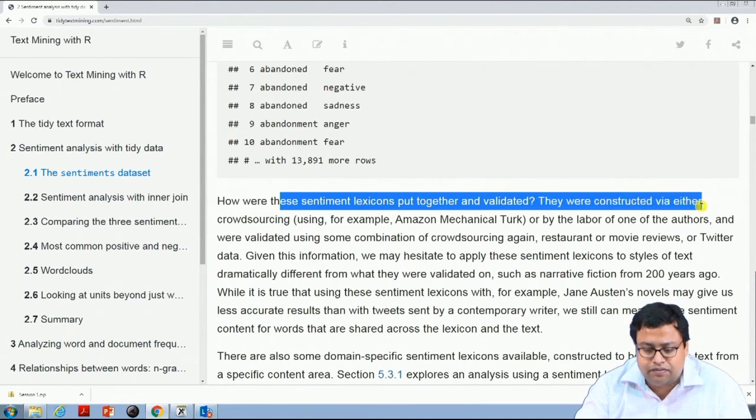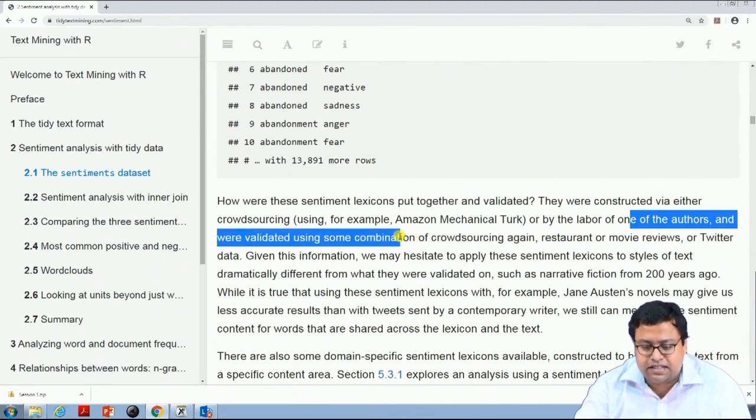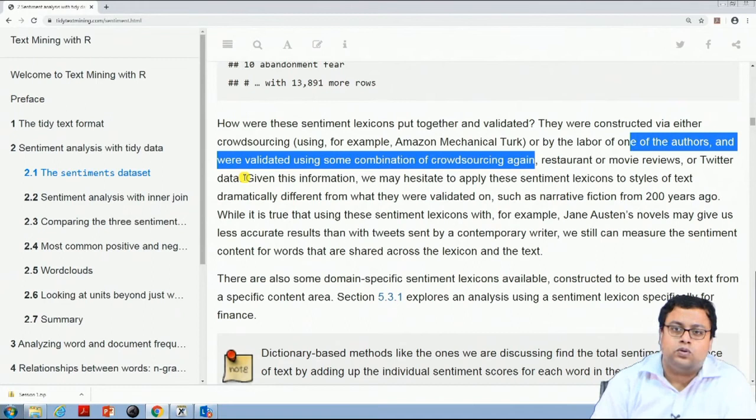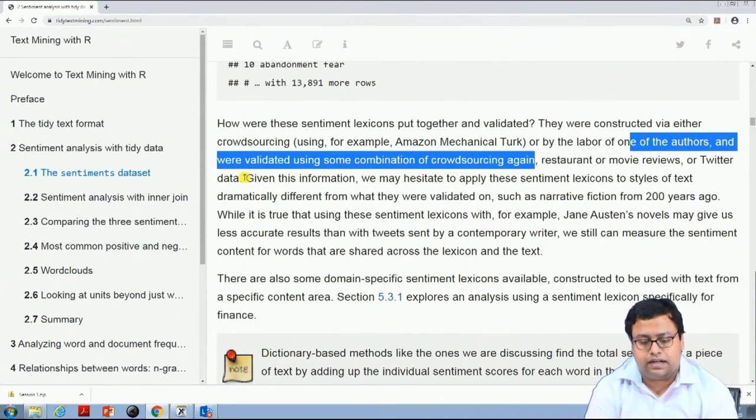They were constructed via either crowdsourcing or by the labor of one of the authors, and were validated using some combination of crowdsourcing again. Restaurant and movie reviews or Twitter data is something that is actually used. So, for example, I use hotel data, they also use this kind of restaurant or movie reviews data.